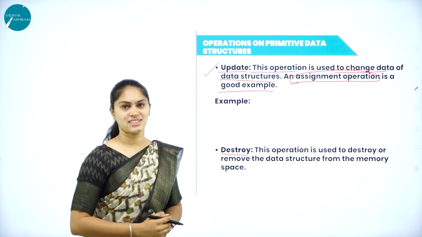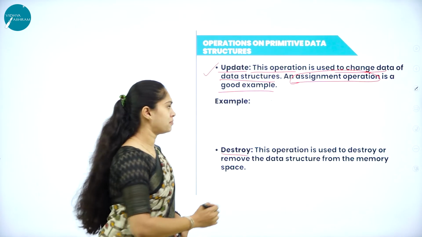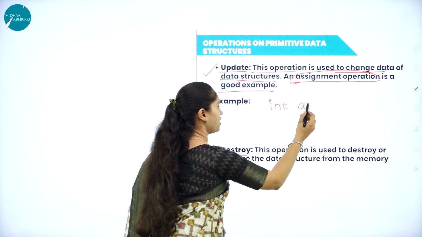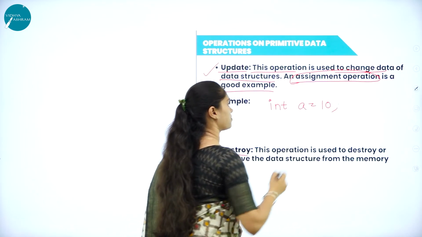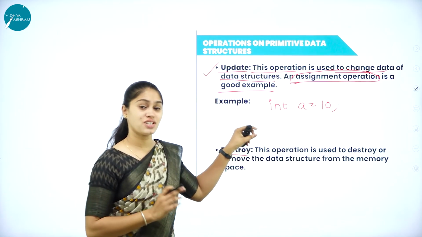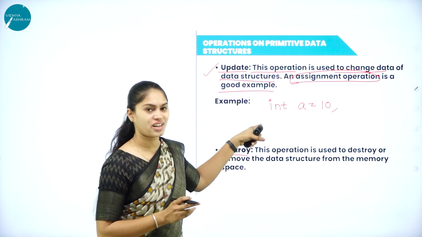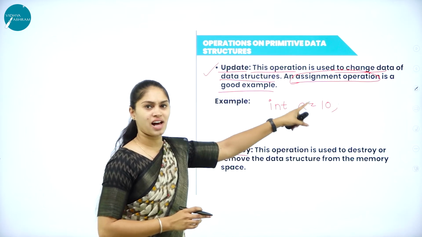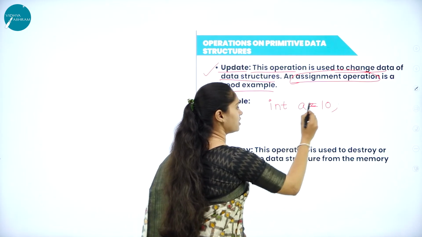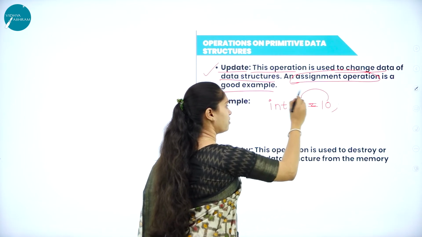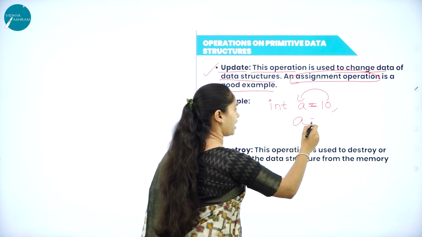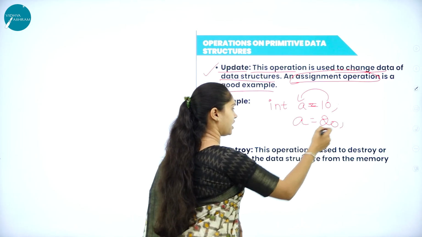So let me take one example to make you understand this update. Here I'm going to create one data structure: int a is equal to 10. I have created one data structure of the data type integer and I'm assigning some value to that variable, that is a is equal to 10. This 10 value will be stored in this a. After some time, I am going to make it as a is equal to 20.